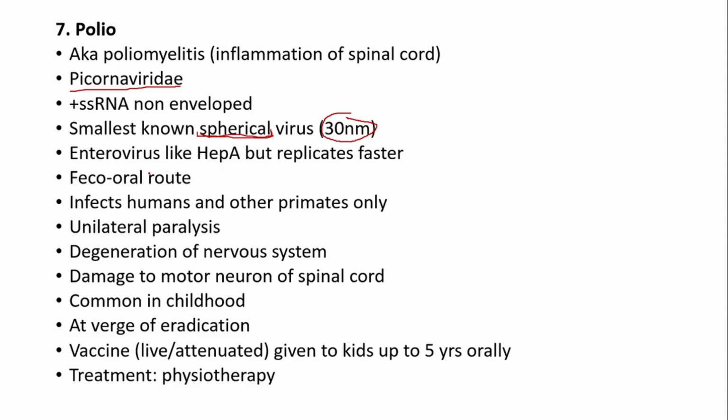Enterovirus is a group of viruses that occur in the GI tract, which is your digestion tract that starts from the mouth to the anus, and sometimes they spread from there to the central nervous system. So it is an enterovirus like hepatitis A, but unlike hepatitis A, it replicates faster. Okay? It is transmitted through the fecal-oral route, which, if you don't know what the fecal-oral route is, it's